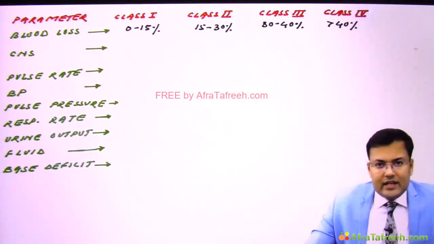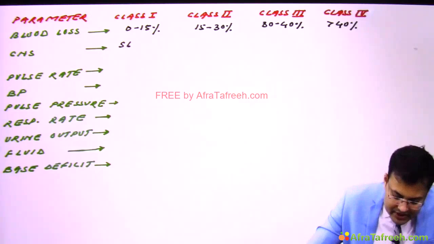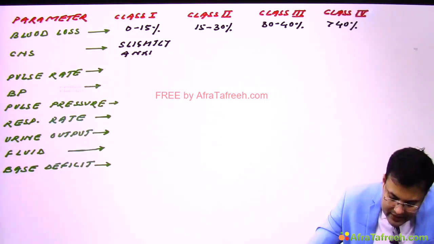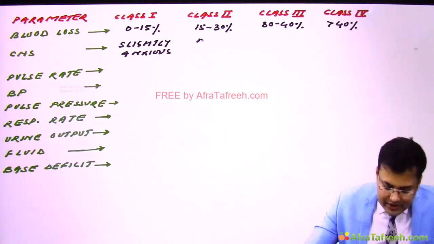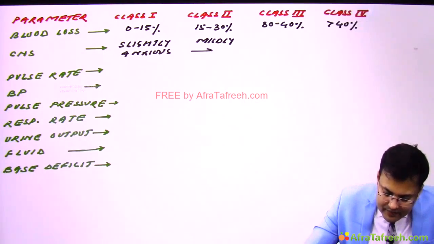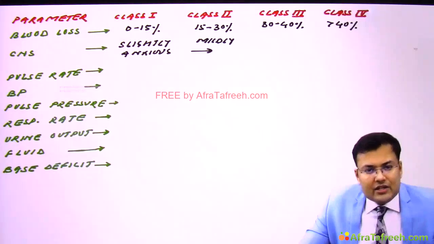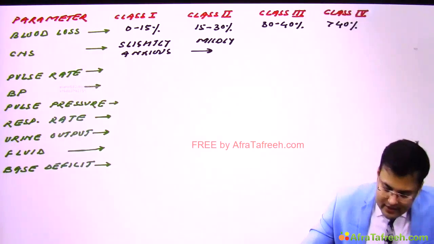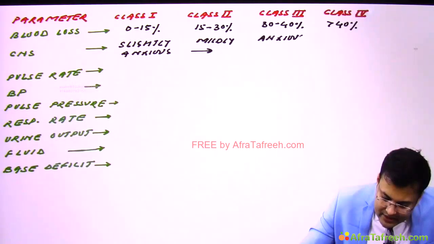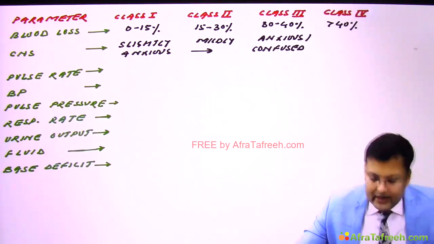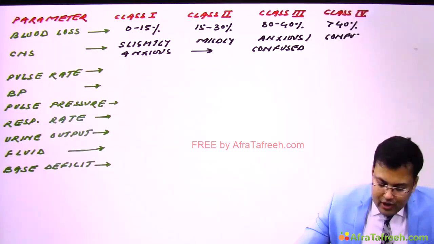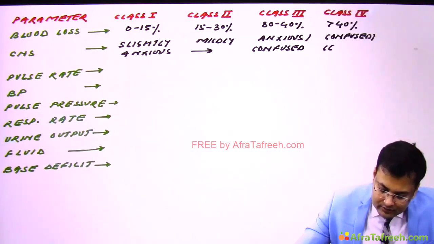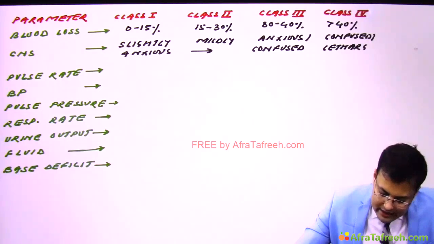Okay, second, now see the CNS manifestations. In class 1, patient is slightly anxious. In class 2, patient is mildly anxious. And in class 3, patient is anxious or confused, whereas in class 4, patient is confused or lethargic. So here, patient is anxious or confused, clear? And in class 4, patient is confused or lethargic, clear?